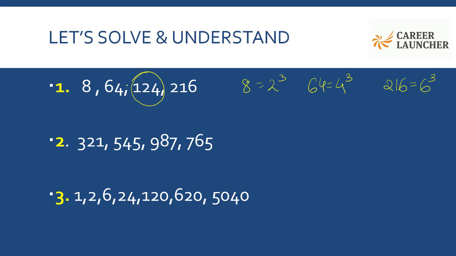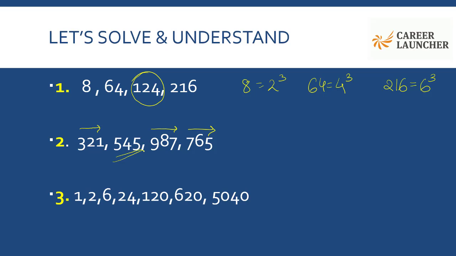Okay, let me think. Yes, there is a pattern here. In 321, digits are decreasing towards the right. In 987, again the same thing is happening: 9, then 8, then 7. In 765, the same thing. But 545 is not willing to play this game with the other 3 numbers. So this is my odd one out here. 545 is the odd one out.